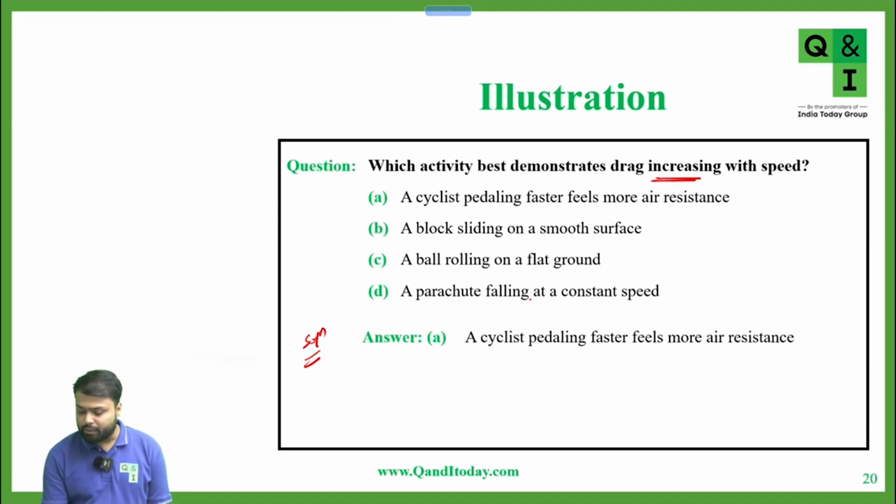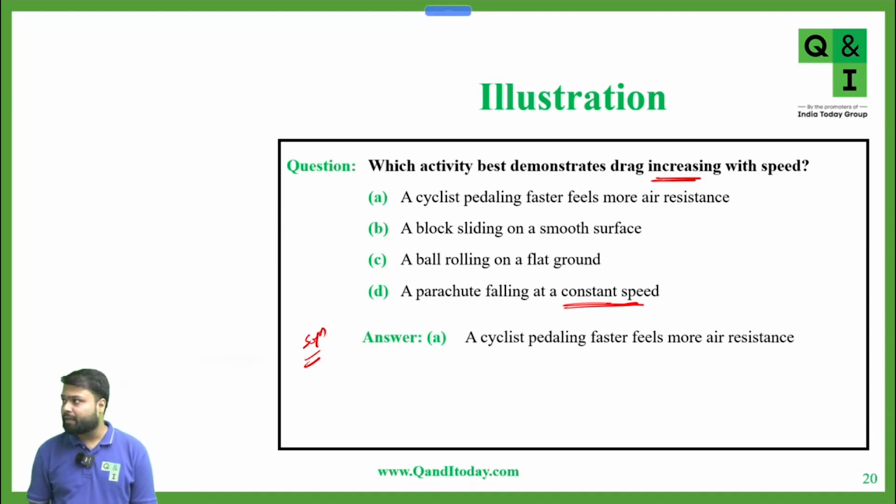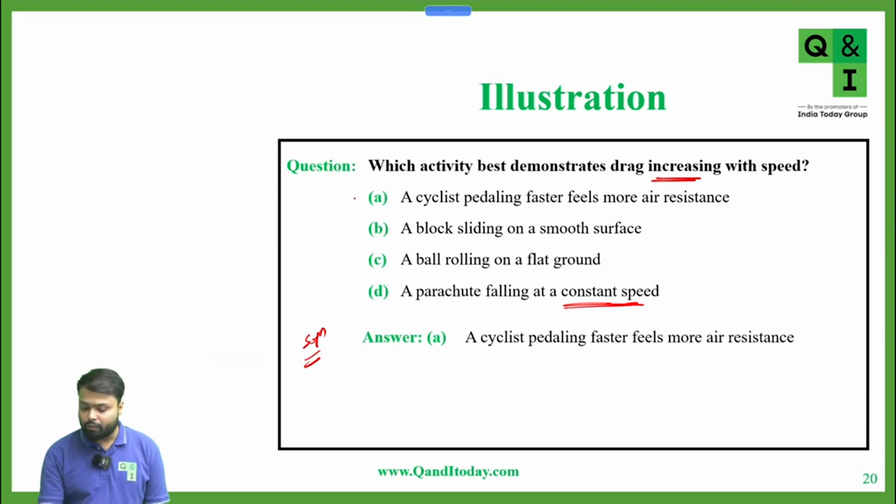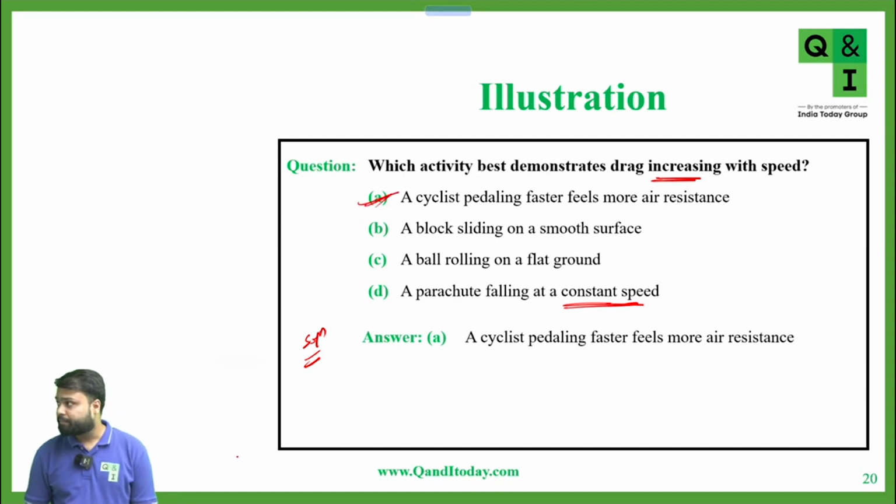Now in the D option, it is given that it is falling at a constant speed. So there is no meaning of increasing or decreasing the drag. So the correct option is option A. Okay, thank you. Okay, very good. Any other doubt? No, sir. Very good.